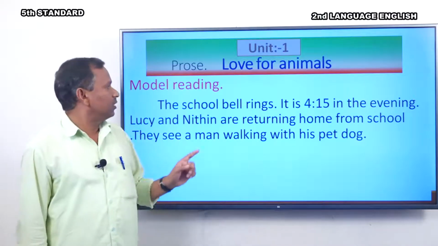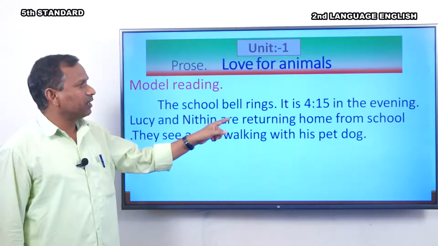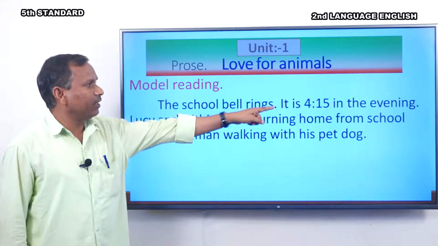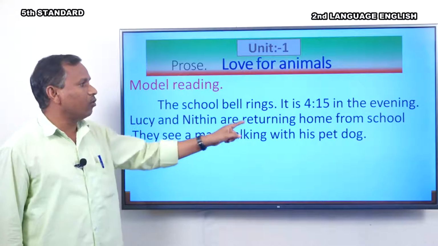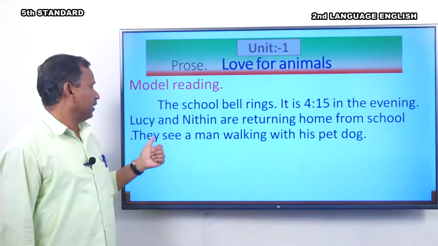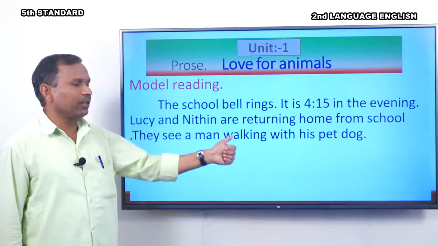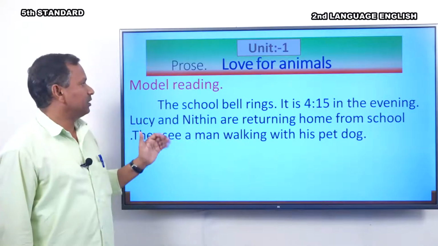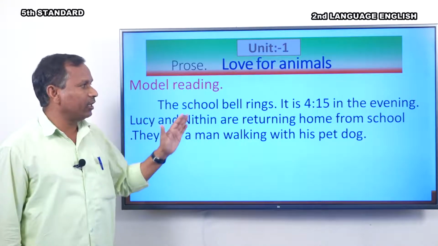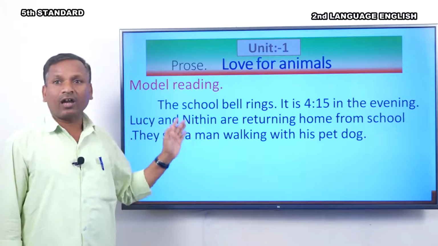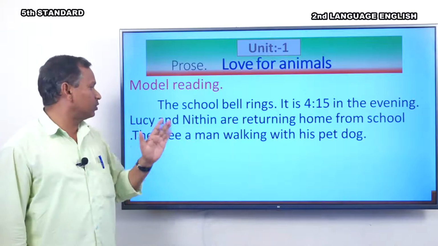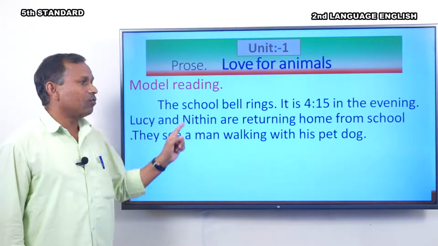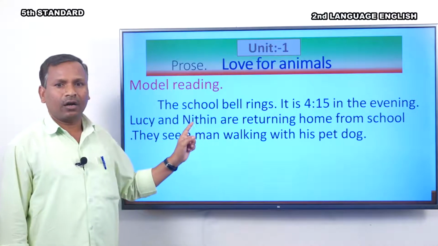The school bell rings. It is 4:15 in the evening. Lucy and Nitin are returning home from school. They see a man walking with his pet dog. They are friends, returning home from school.